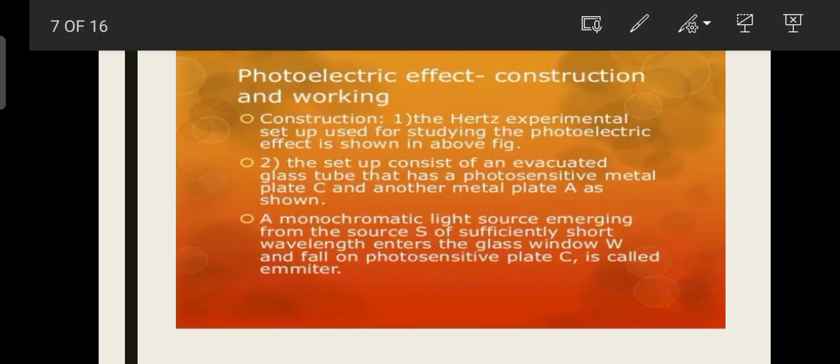Photoelectric effect, construction and working. First, we see the construction. The Hertz experimental setup used for studying the photoelectric effect is shown in the figure. The setup consists of an evacuated glass tube that has a photosensitive metal plate C and another metal plate A as shown. A monochromatic light source S of sufficiently short wavelength enters the glass window W and falls on photosensitive plate C, which is called the emitter.